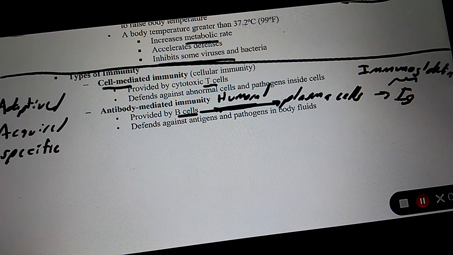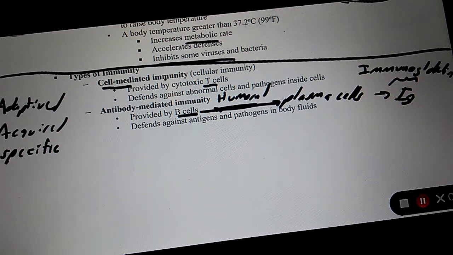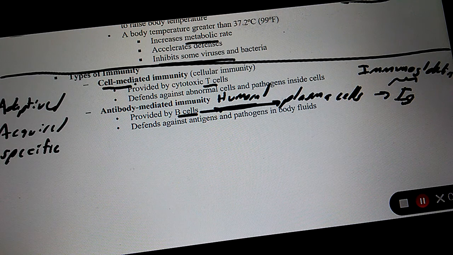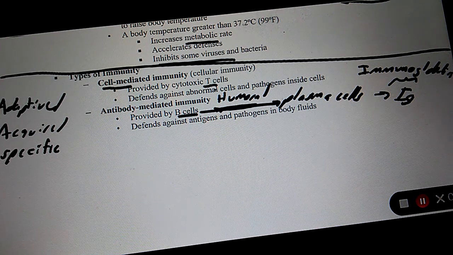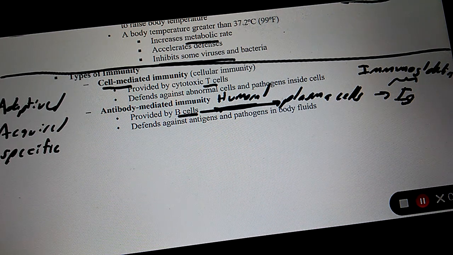Cell-mediated is T or B? T. Cell-mediated, T. Humoral, B. So what is B? Humoral. What is T? Cell-mediated.